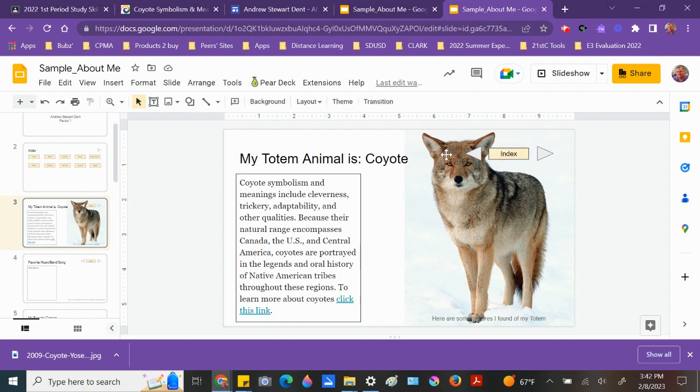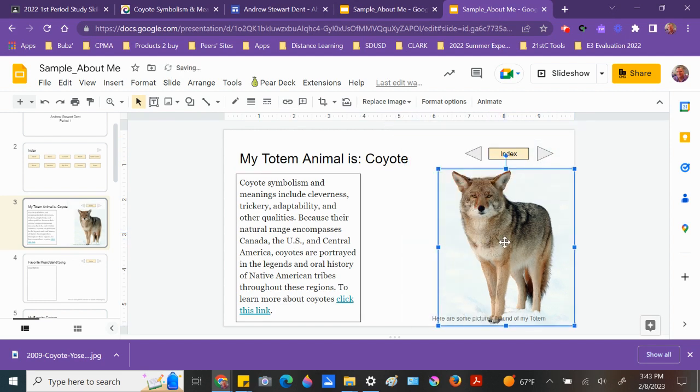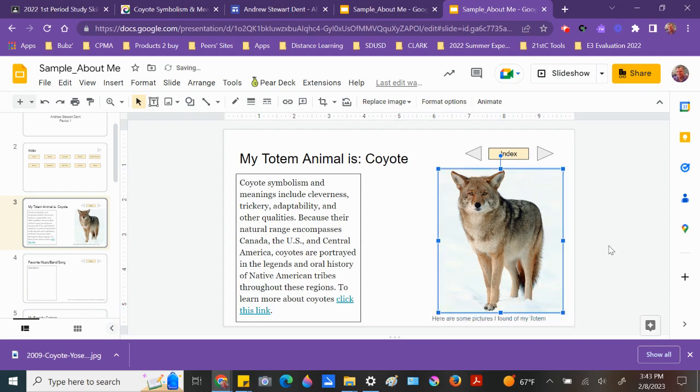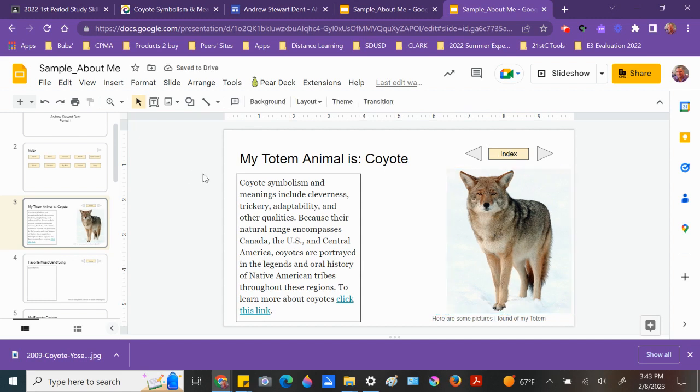So this still kind of reads okay, but it's a little bothersome that the coyote's head is back here. So I'm going to go ahead and reduce this photo. And also, since this text is a little bit hard to read because of where his foot is, I'm going to reduce it this way as well. If you want to have more than one picture in here, you can. But again, the nice thing about having this system the way it is